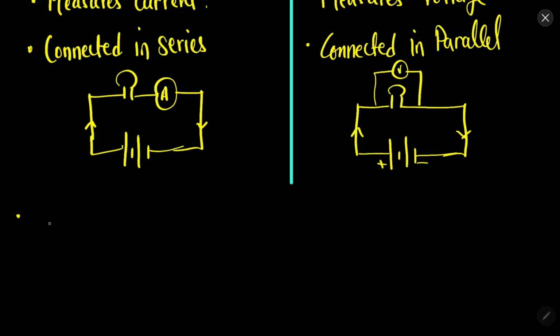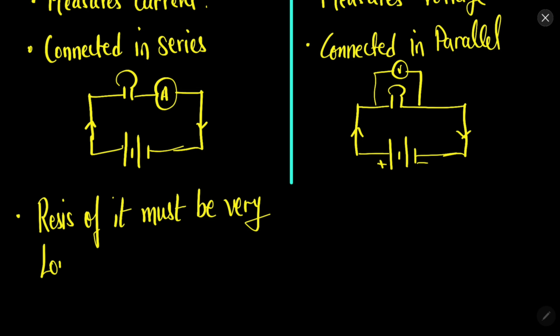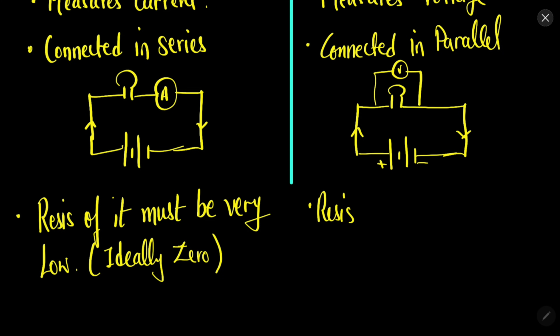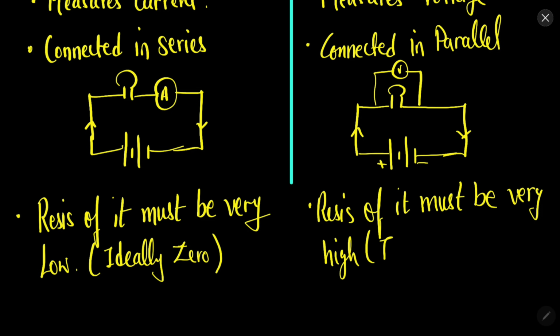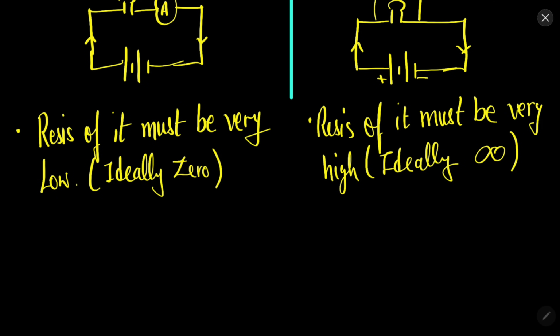So because of that, remember, the resistance of ammeter must be very low. Ideally speaking, it should be 0, and the resistance of voltmeter must be very high, ideally infinity.